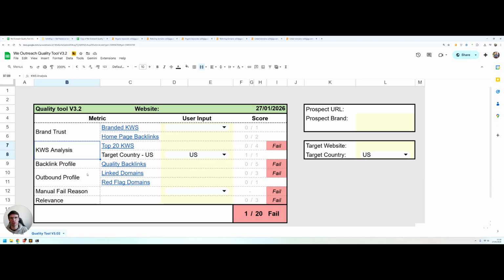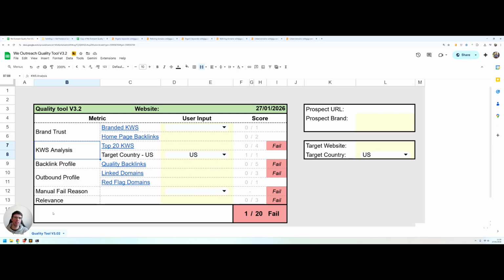So again, instead of trusting those metrics, what we do is look at the actual backlink profile of the website. This is similar to what we do in the brand trust section, looking at the link profile of the specific homepage. We're just doing this now for the website as a whole, and we put a heavy set of filters on the backlink profile and really get a sense of what are the links in here that are actually contributing value to the website, because those are the ones that Google are paying attention to, and those are the ones that will then transfer value into a link that you would get from this website.